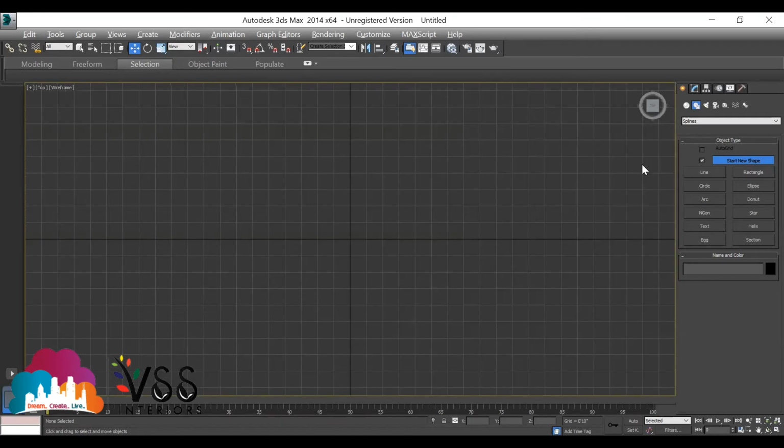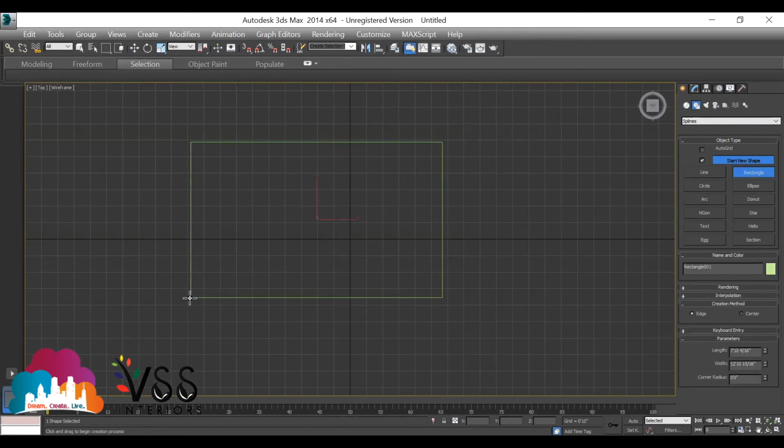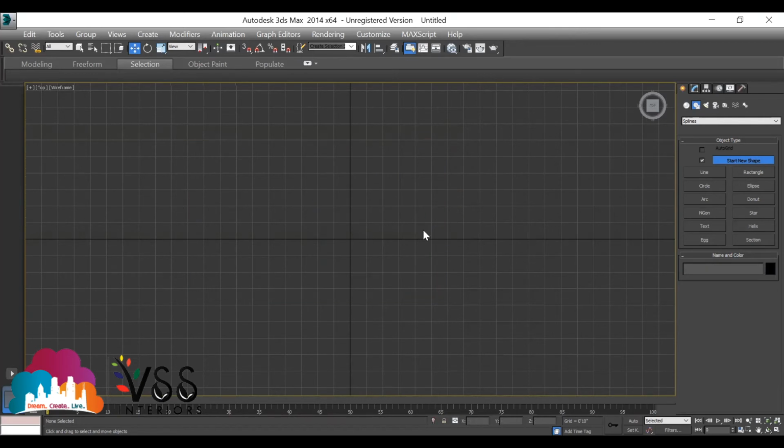First, create a rectangle. Take a rectangle. Create a rectangle. Let's say I'll create a wall. Let us create a wall. If you see from the top view, let it be like this. Alt W, go to all four screens.